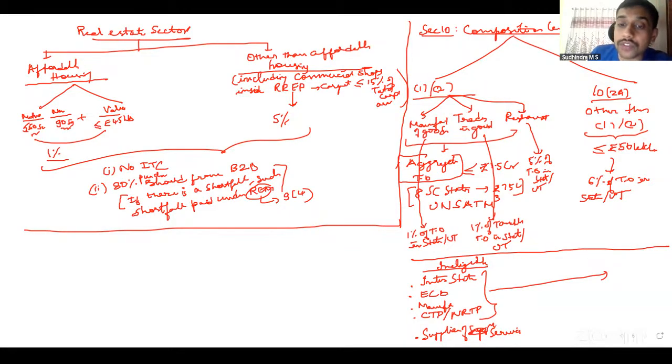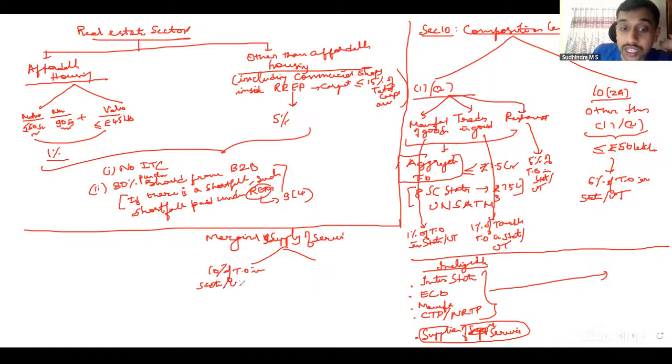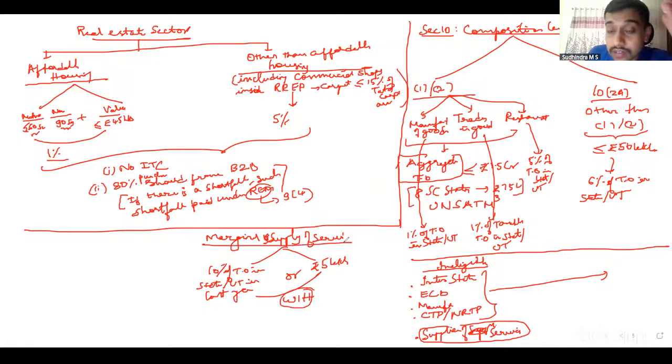So even though supplier of service is ineligible under 10.1 and 2A, they can do 10.1 and 10.2, they can do some small amount of services. We call it marginal supply of service, marginal value of service. That value is 10% of the turnover in the state or union territory in the preceding financial year, or rupees 5 lakhs, whichever is higher. However, here this service value should exclude interest income. So that is over and above. Interest income should be excluded here also. Aggregate turnover discussion as well. Okay, this completes our discussion on charge.